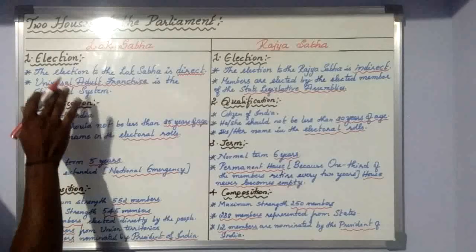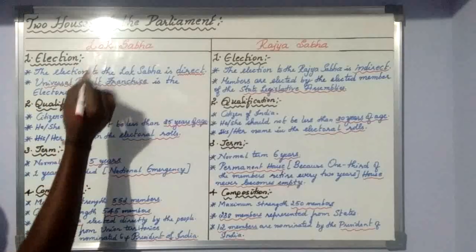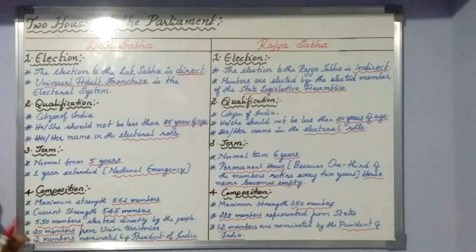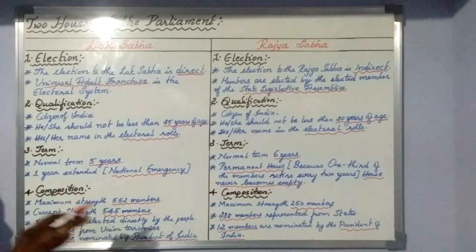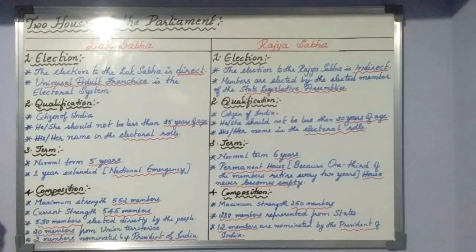When we say this, the first and foremost is election. First we will take the Lok Sabha. The election of Lok Sabha is direct. You all might have seen that every 5 years the general election takes place. The election we had in 2019 was the 17th Lok Sabha election after independence, counting from 1950 onwards, when the Constitution was given.